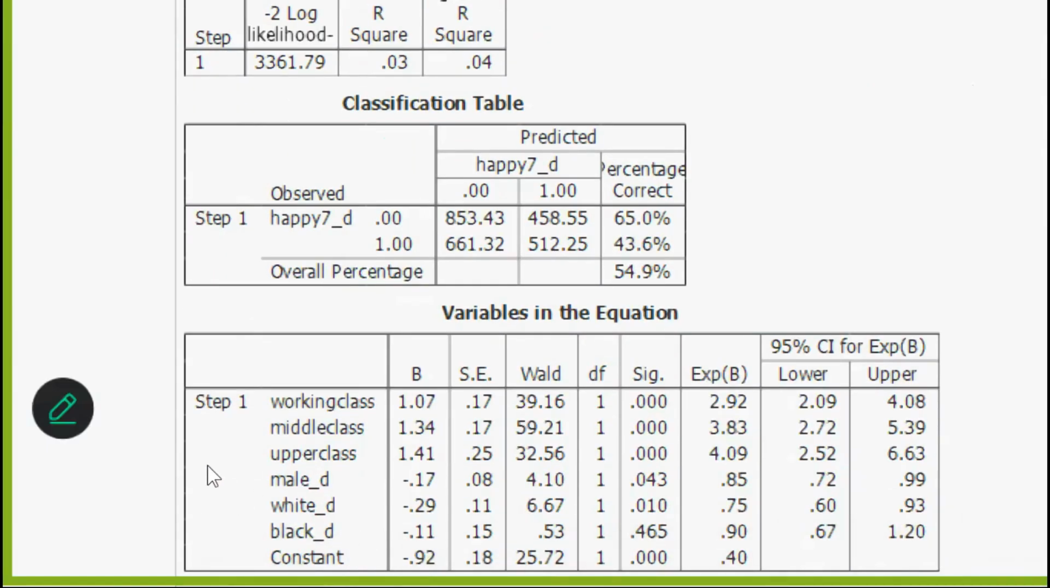Remember, we don't interpret this B here. This is the log odds. We can use it through a complicated process, but we're not going to. It's more common to use the exponential B, which is the odds ratio.